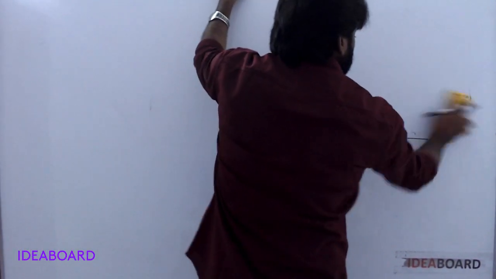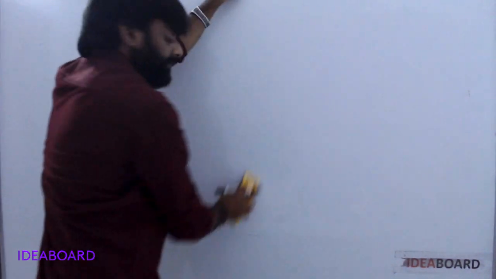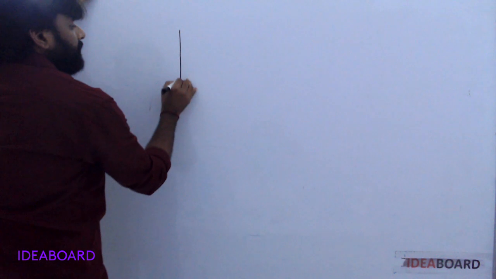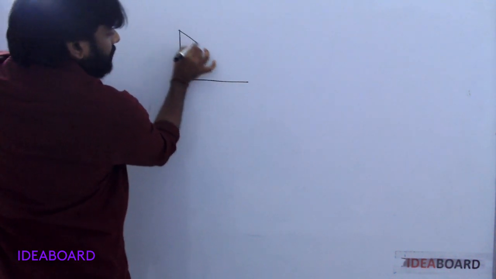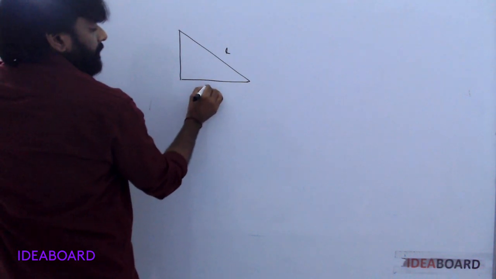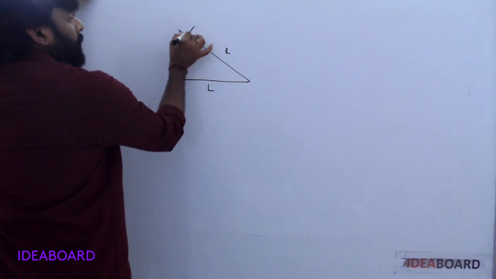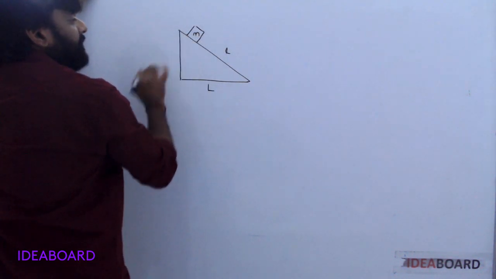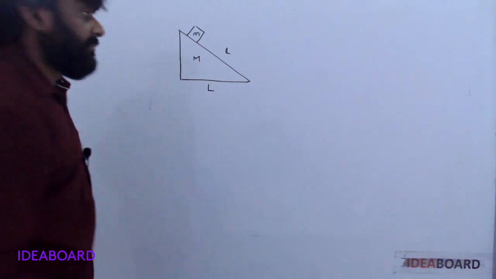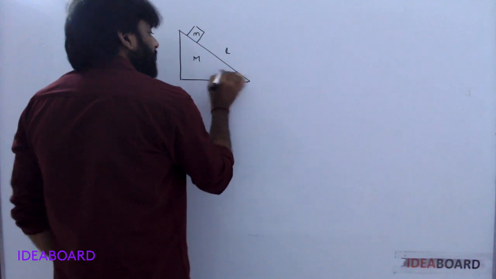So next topic, wedge method. Its length is L here. One block is placed; mass of the block is small m, mass of the wedge is capital M. This angle is theta.